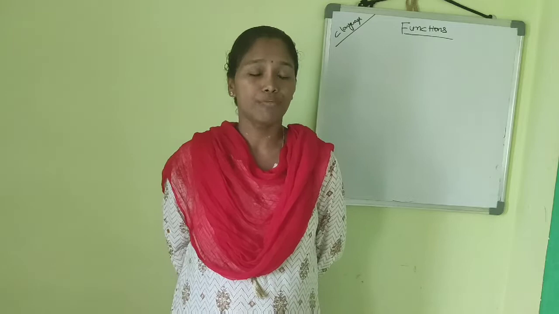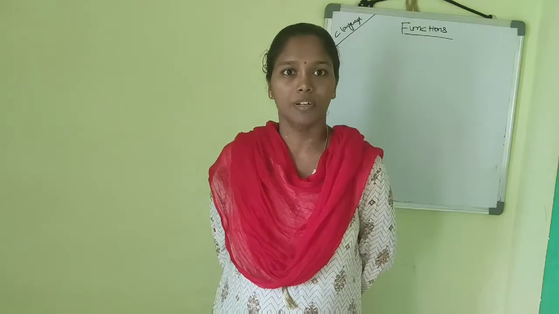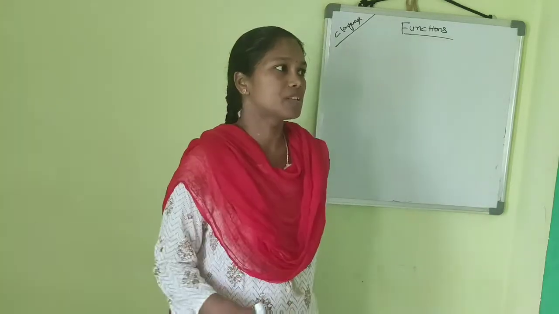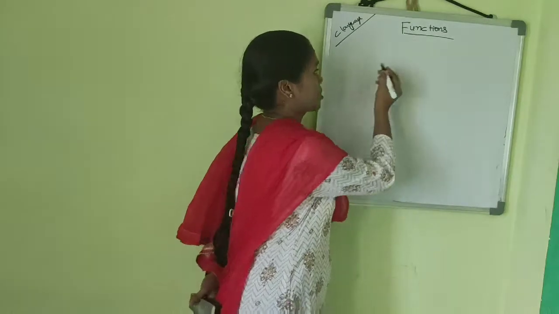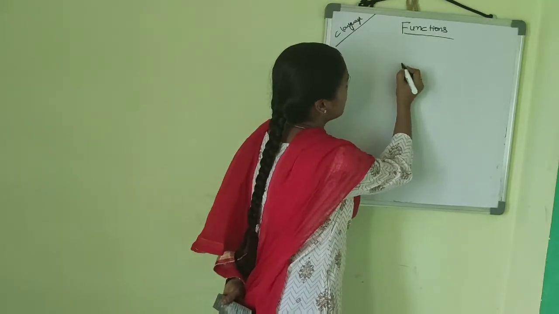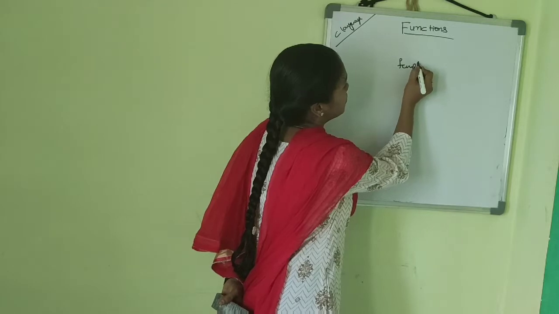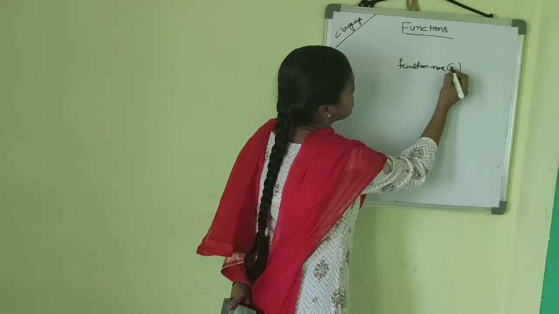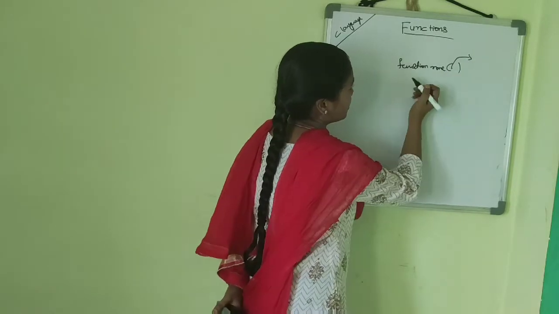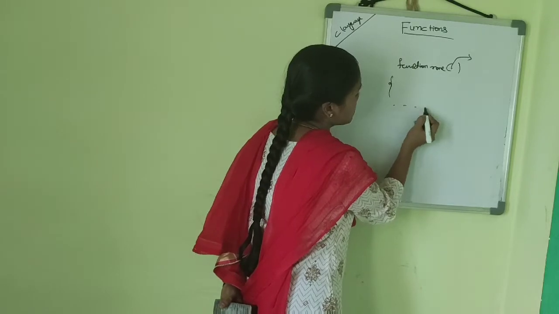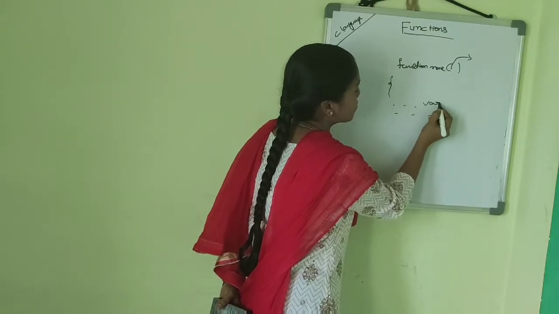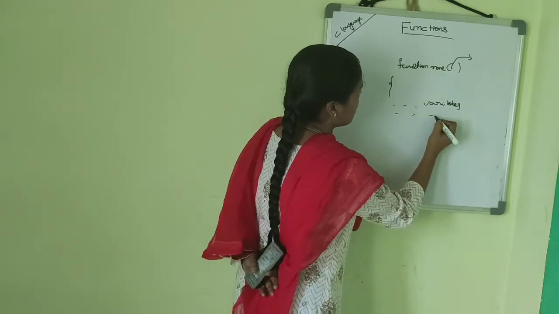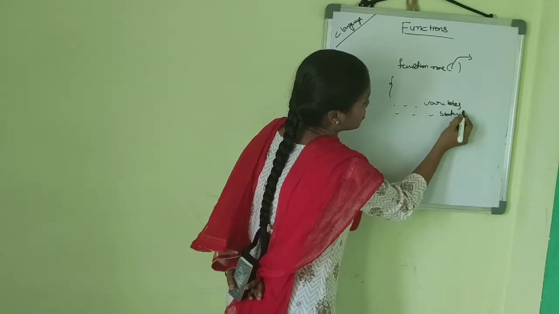A function is a self-contained block which contains some statements. Okay, it can perform some task. For example, first I will show you the syntax of a function. There is the function name, some parameters, arguments, whatever it may be, and some statements, variable names, and all the operations, whatever they may be.